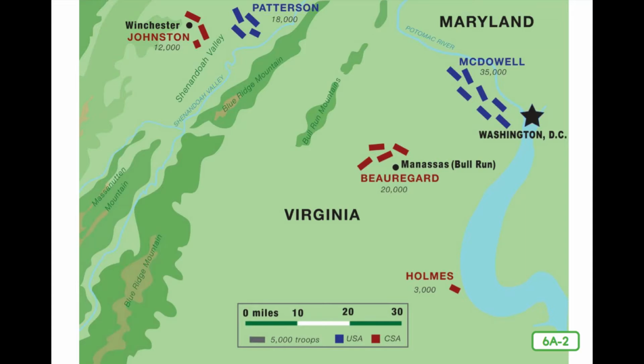Lincoln decided to try to end the war quickly by sending his army to destroy the Confederate army in Virginia and capture the city of Richmond. Soon it was decided that a large Union army would invade Virginia. The Union army moved toward the town of Manassas, where there was a small river called Bull Run.